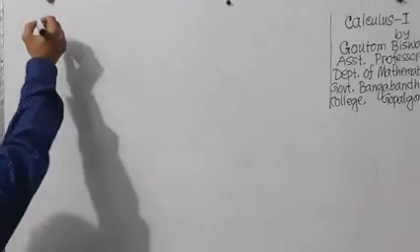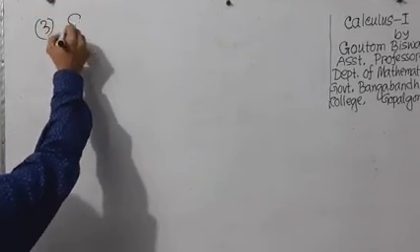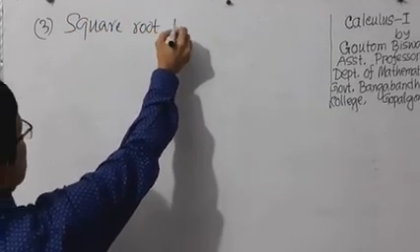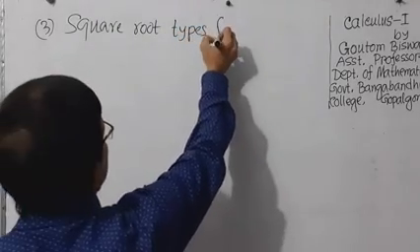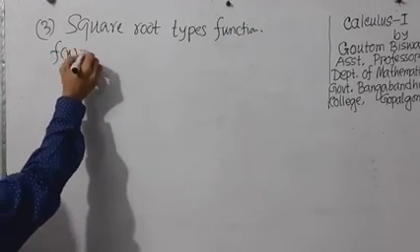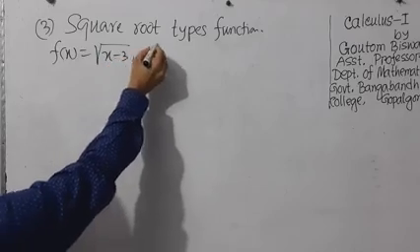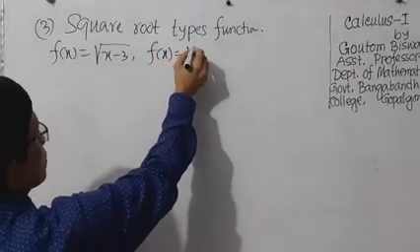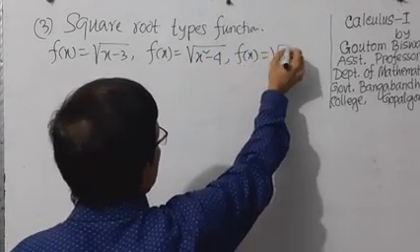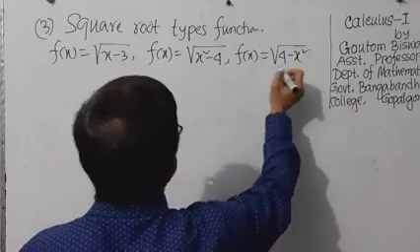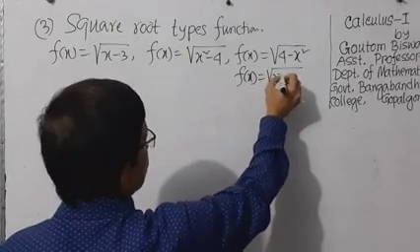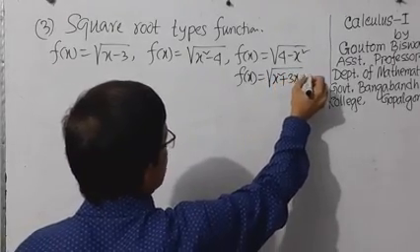So category 3, square root type functions. f of x equals root over x minus 3, f of x equals root over x square minus 4, f of x equals root over 4 minus x square, f of x equals root over x square plus 3x plus 2.